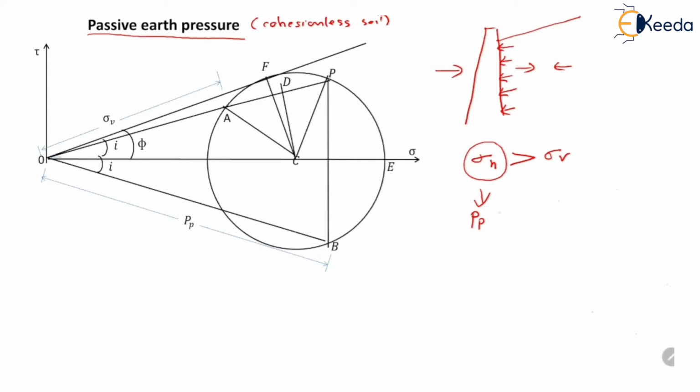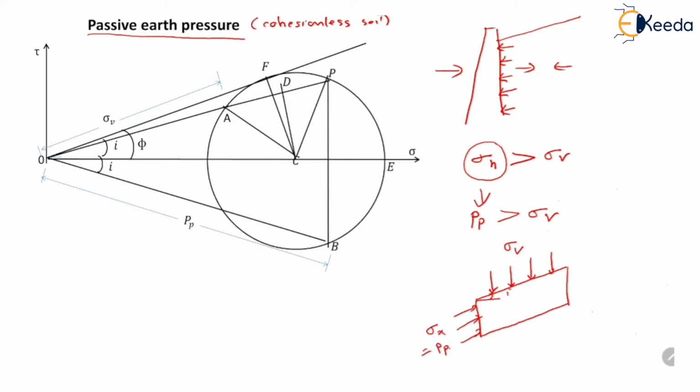So passive pressure is greater than sigma V. Now suppose this was the element of soil which we had considered. Its top and bottom surfaces were inclined at an angle I, which is the surcharge angle. The vertical force acting on this element is sigma V and the lateral force is sigma x, which is equal to passive pressure.